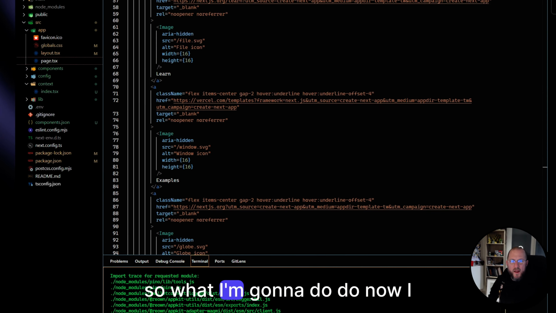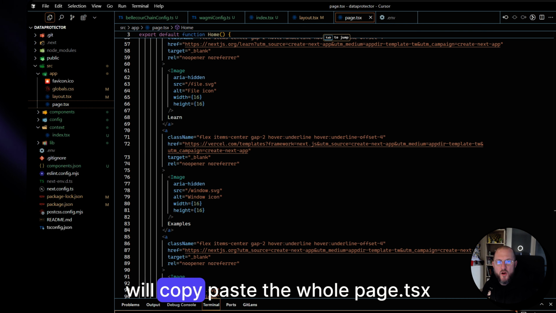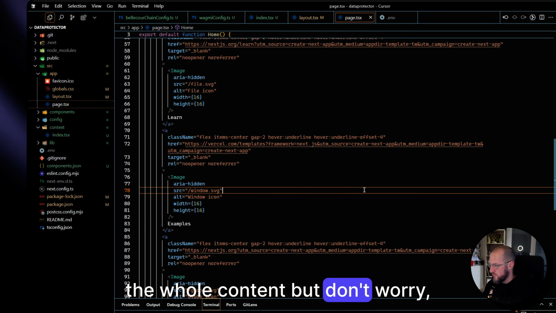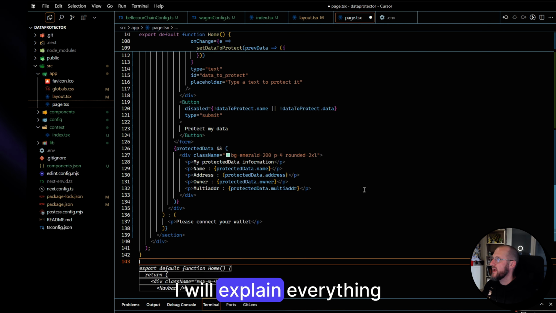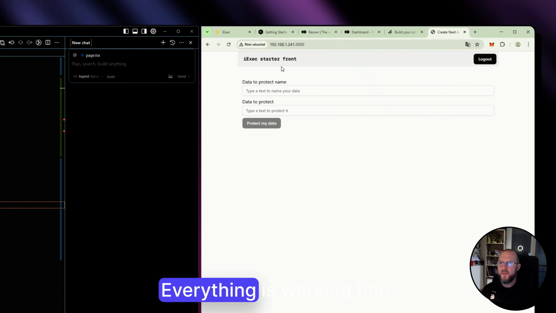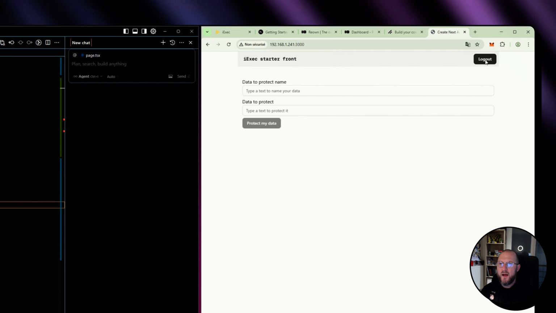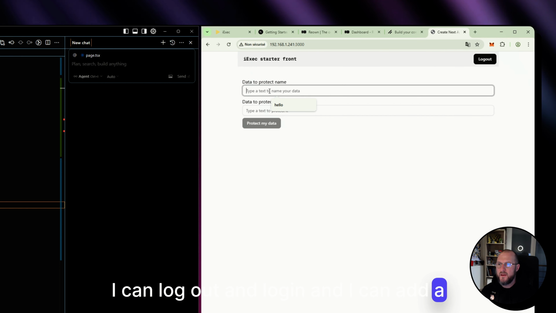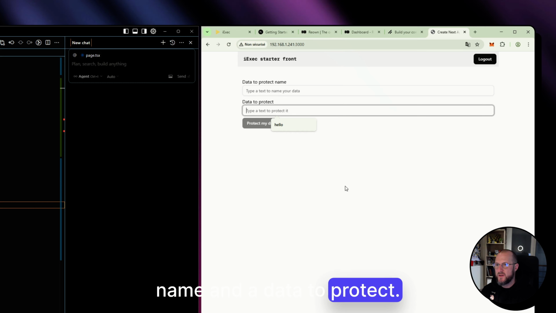Perfect. So what I'm going to do now, I will copy paste the whole page.tsx, the whole content, but don't worry, I will explain everything in it. All right, cool. Everything is working fine. I can log out and log in, and I can add a name and a data to protect.